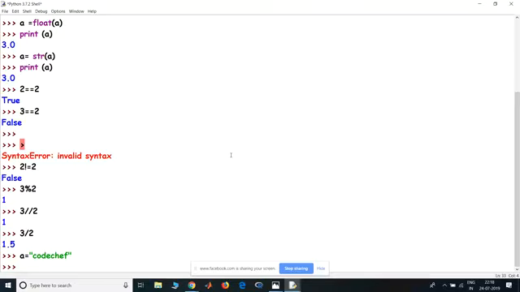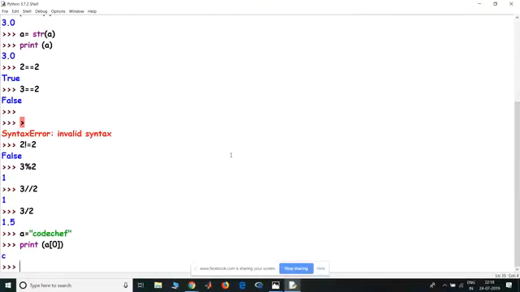Okay, so nobody's posted any doubts till now. So I'll start a little bit with slicing. If you don't understand anything, please post your questions. I'll answer. Okay, so printing the first index, as I said, any string starts with index 0 in Python. So C has an index 0. So if I want to print A of 0, I end up getting C.